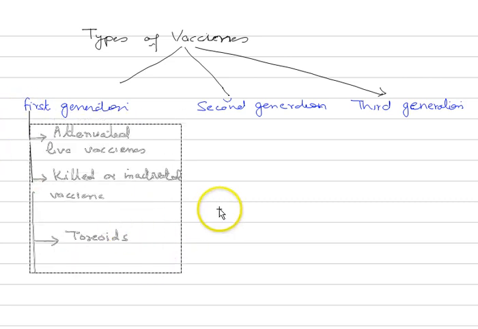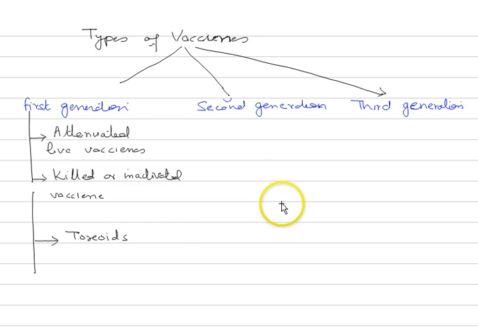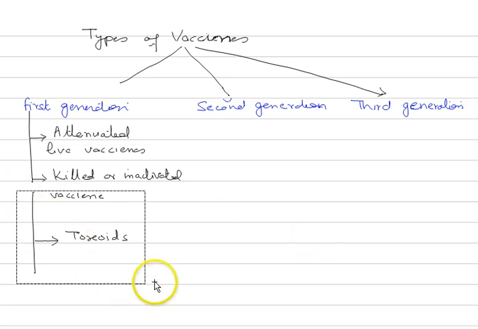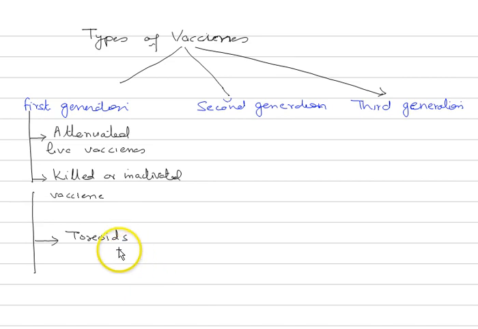Number one, attenuated live vaccines, then killed or inactivated vaccines, and the third type is toxoids.